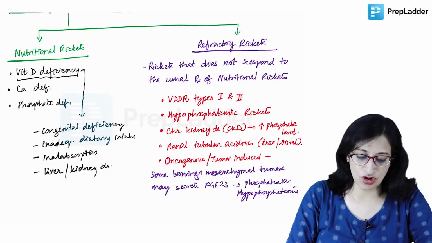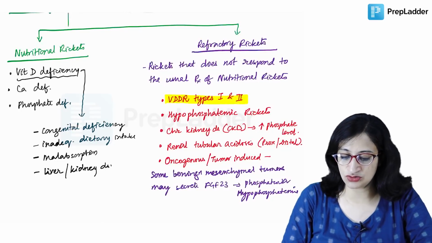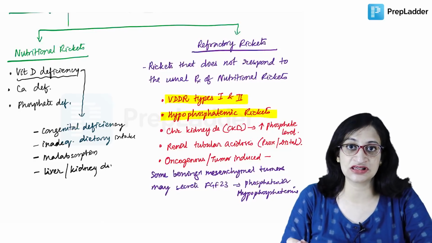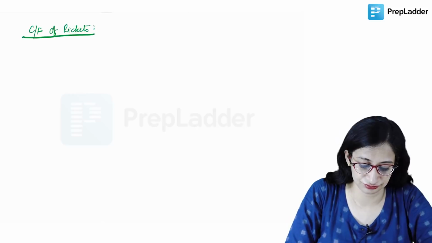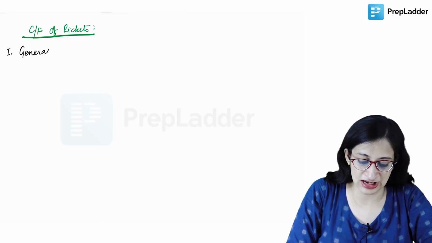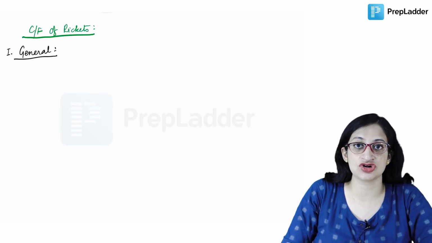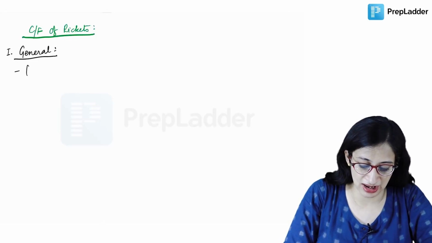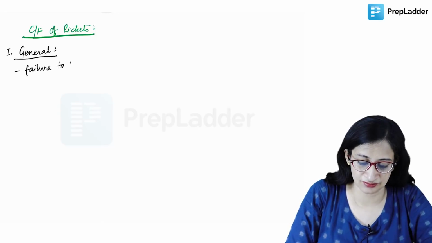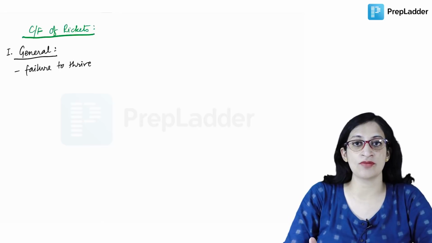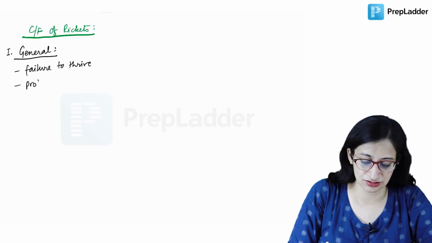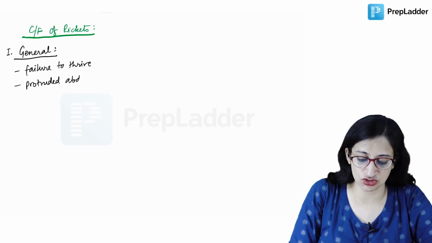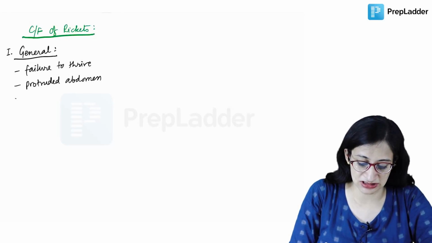So out of these, very important entities are the VDDR type 1 and 2 and hypophosphatemic rickets, which we'll be discussing in more detail subsequently. Moving on to the clinical features of rickets. There can be some general features like the child has failure to thrive, does not gain weight adequately. There can be protruded abdomen due to visceroptosis, listlessness, the child is uninterested in surroundings, all the features of malnutrition.